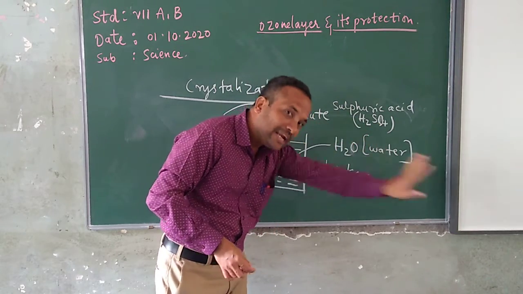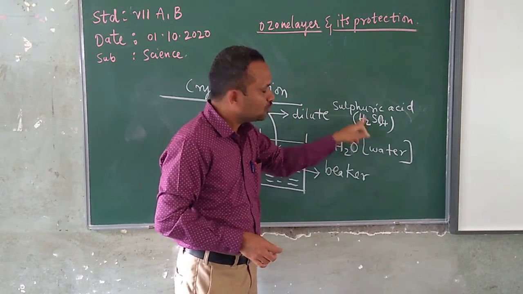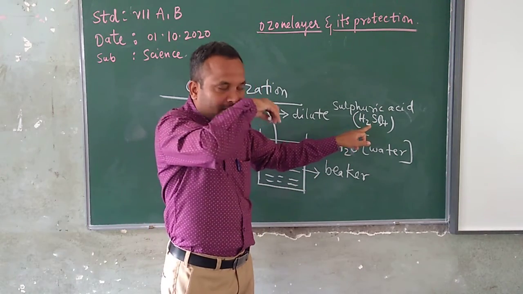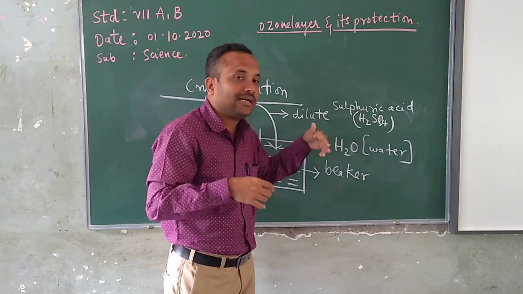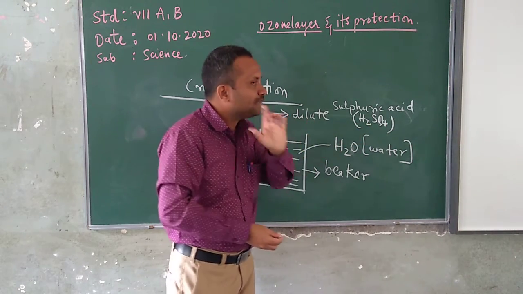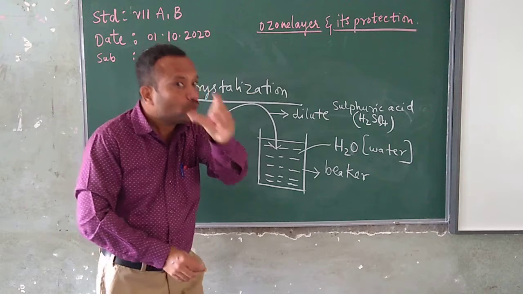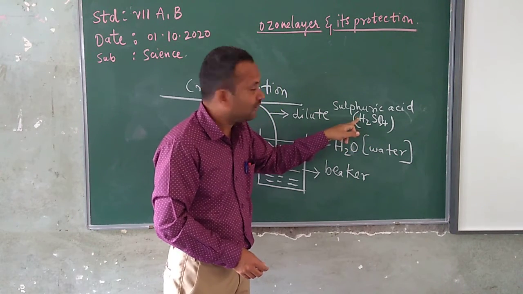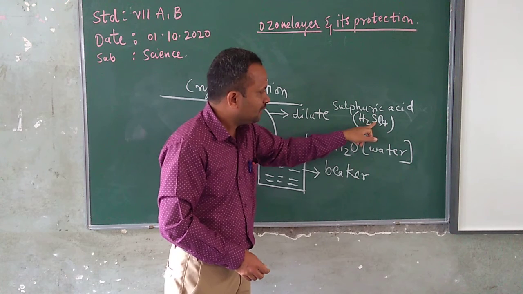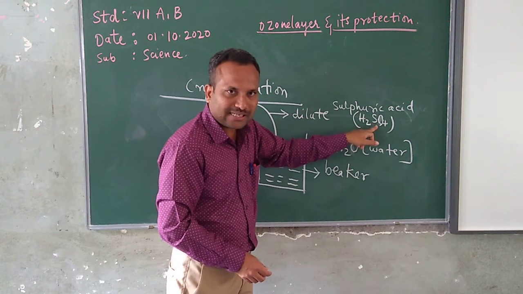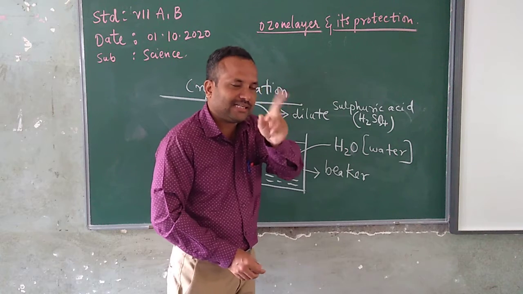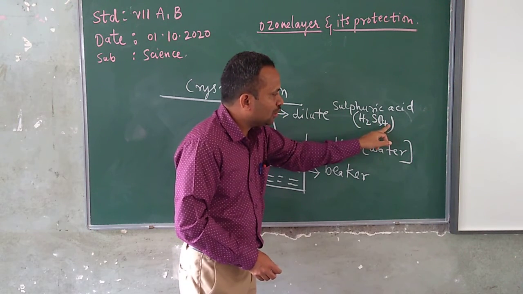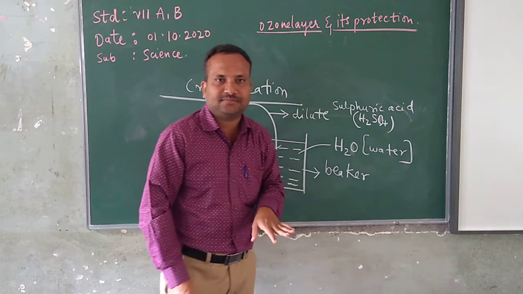H2 means 2 molecules of hydrogen, S means 1 molecule of sulfur, and 4 molecules of oxygen.